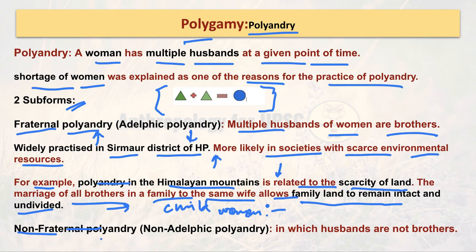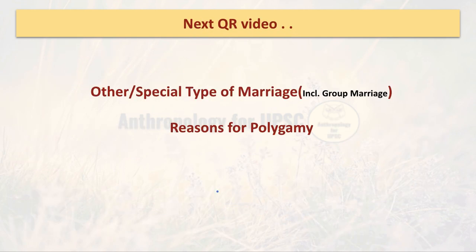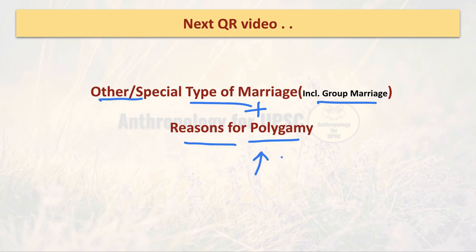Obviously, non-fraternal polyandry is the opposite of fraternal polyandry, where a woman has multiple husbands, but they are not related to each other, in the sense that they are not brothers. That's called non-fraternal polyandry. Okay, so it's a short video. I couldn't include other special types of marriage, which I will do in the next video, including group marriage. I will also look at some socio-economic and environmental reasons, and there are many other factors that govern and give strong reasons behind this practice of polygamy.